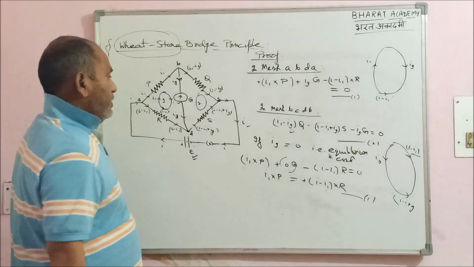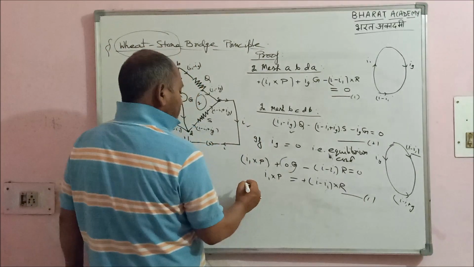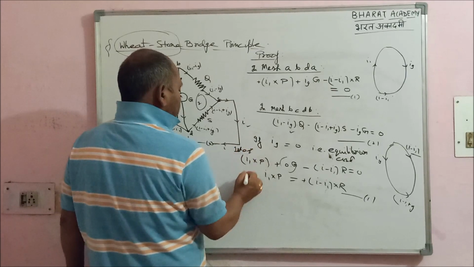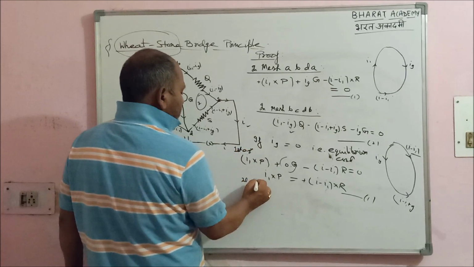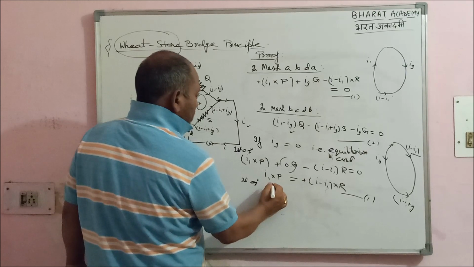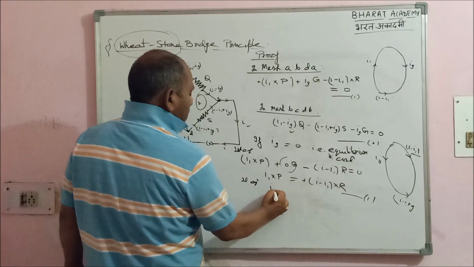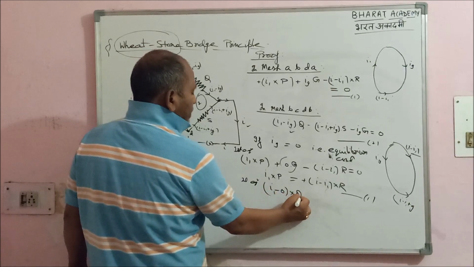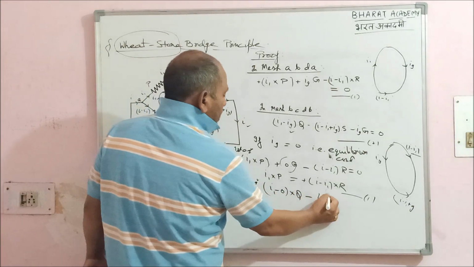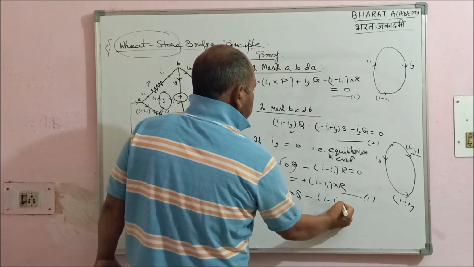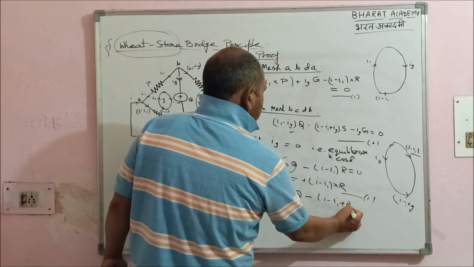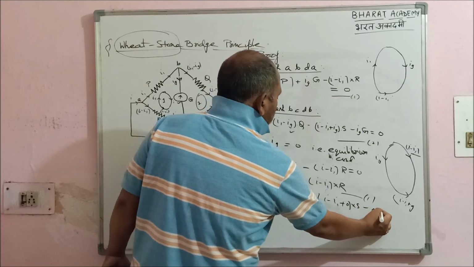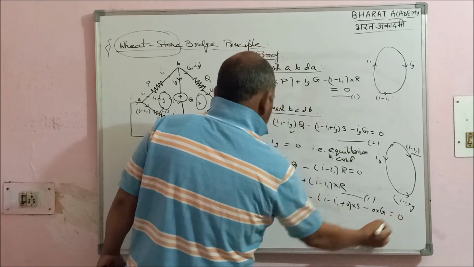What about the second equation? Check it out. This is the first equation. Then the second equation: (I1 minus Ig, which is 0) into Q minus (I minus I1 plus 0) into S minus 0 into G equal to 0.